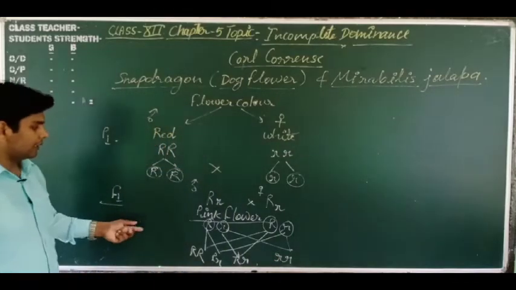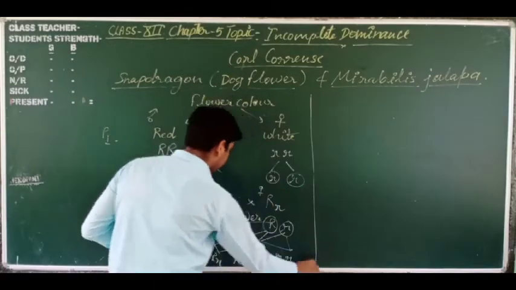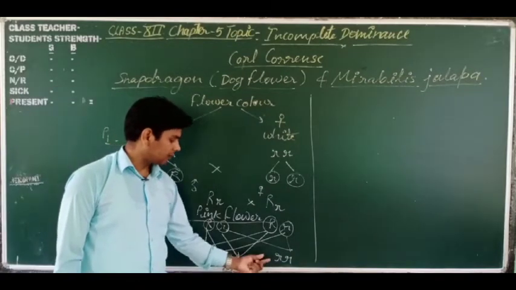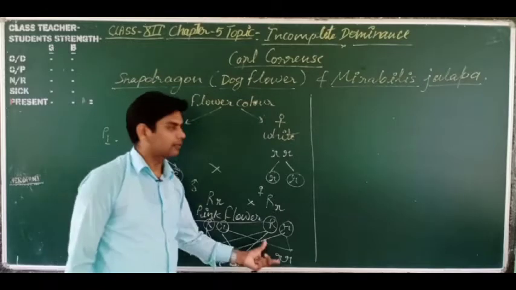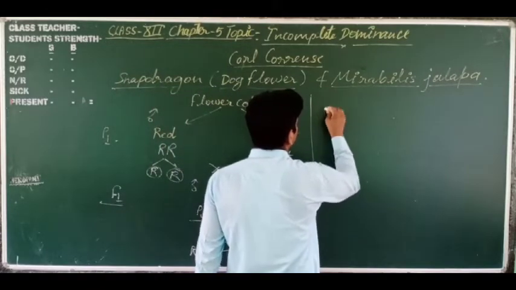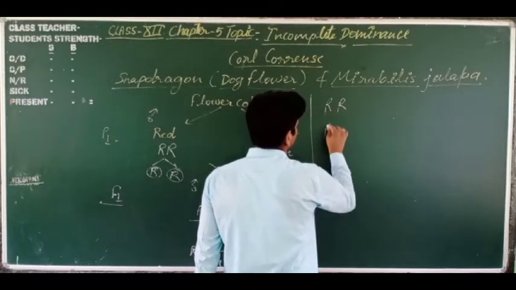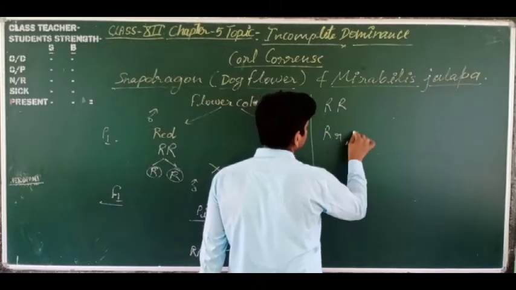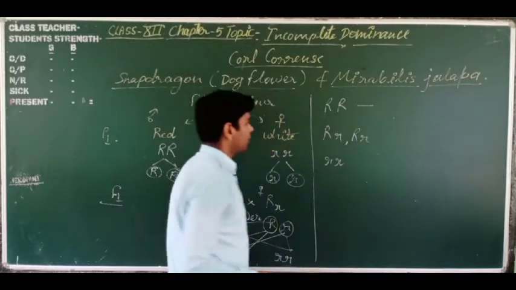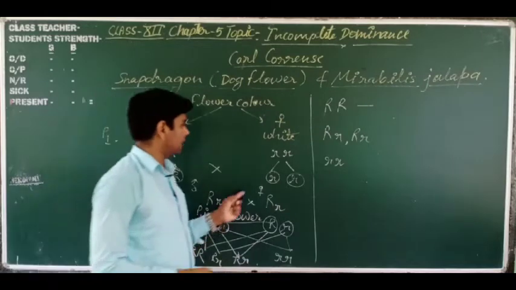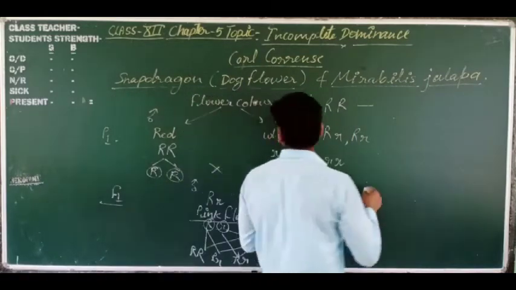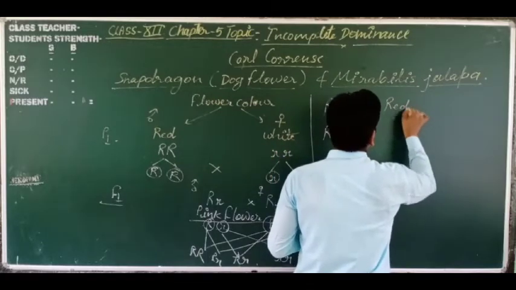Dear students, you are seeing it just like the law of dominance. We are getting one capital R capital R, two capital R small r, and one small r small r. The capital R capital R combination phenotypically shows the trait of red, so this is the red flower.